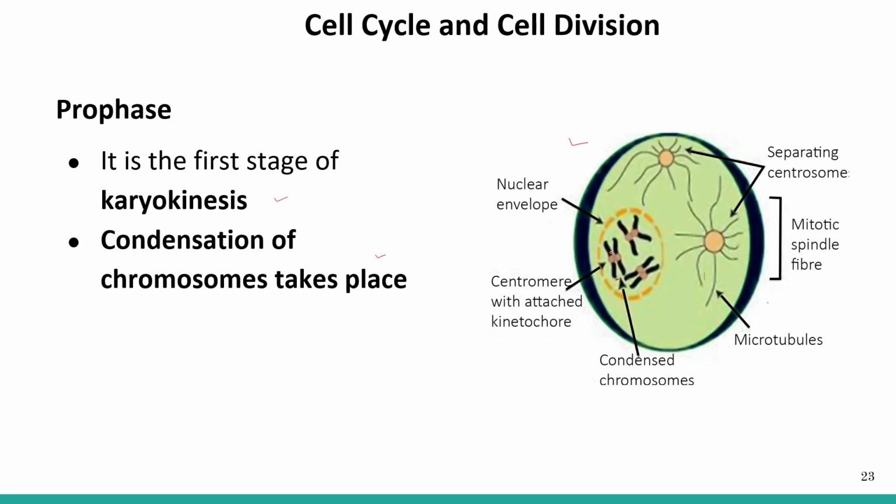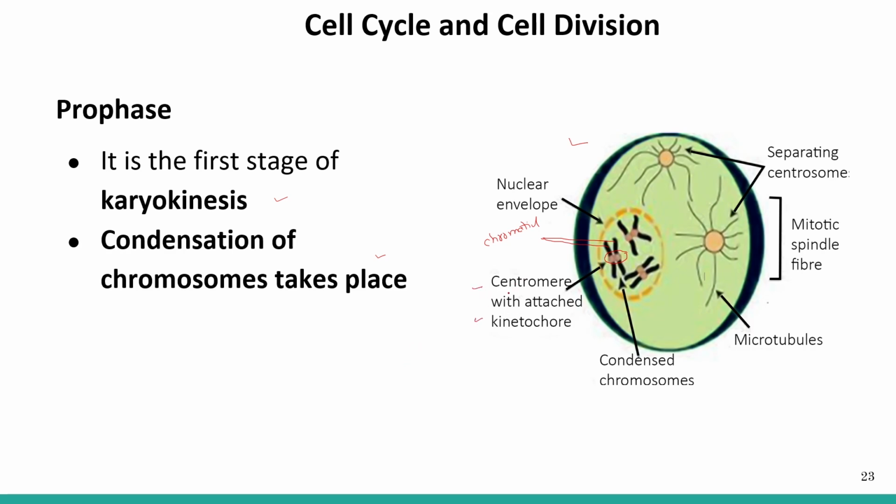The chromosomes have two sister chromatids. These are the sister chromatids. This region is the centromere, which consists of two kinetochores, the centromere with attached kinetochore.